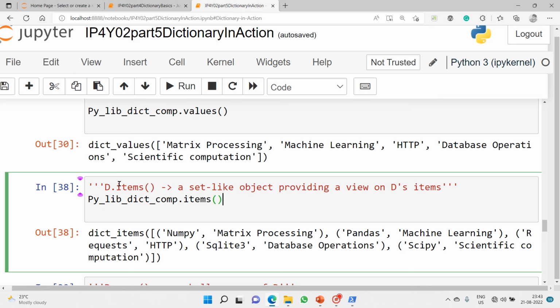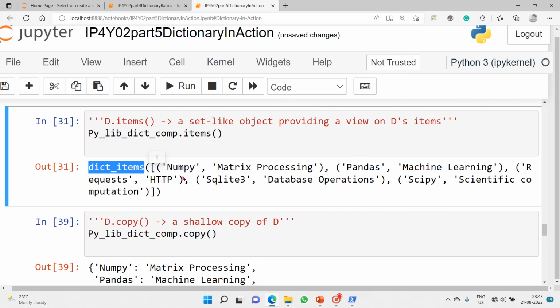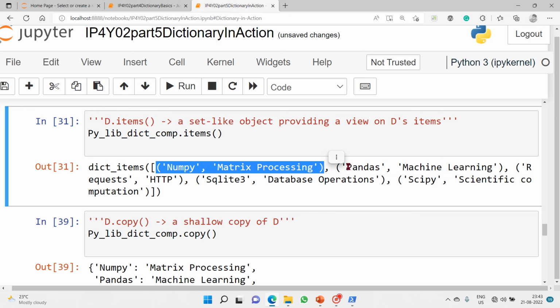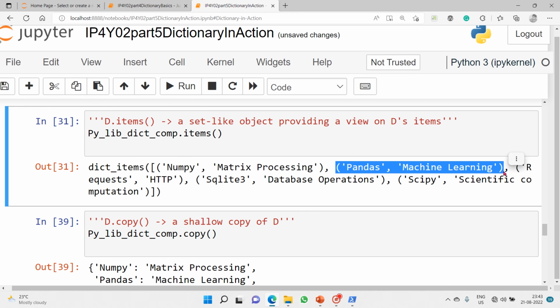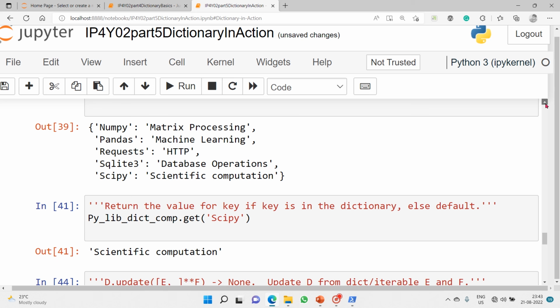Now items. When I use the items method, we are able to fetch the complete items from it. Let's check. So dict_items, and we got tuples. This is the first tuple with the first key value pair, the second tuple with the second key value pair, and the third tuple with the third key value pair.